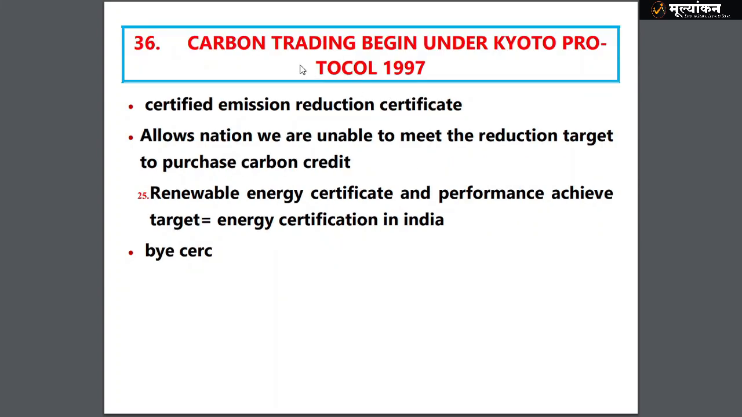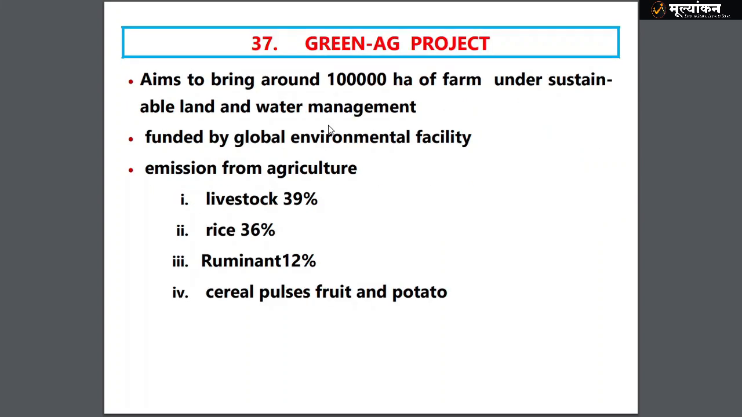Then we have carbon trading. It begins with the Kyoto Protocol 1997, and what did the Kyoto Protocol give? Certified Emission Reduction certificates, so that any country whose emission is more and another country whose emission is less both collaborate, and money is transferred from the high polluting industry to the low polluting industry. That is how it works.